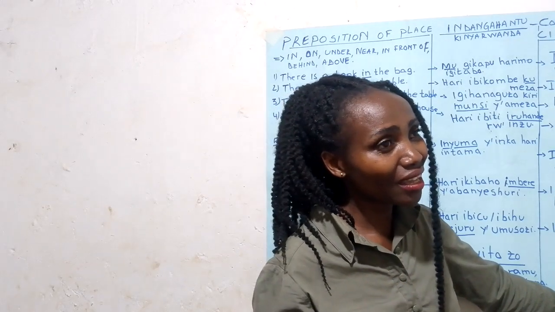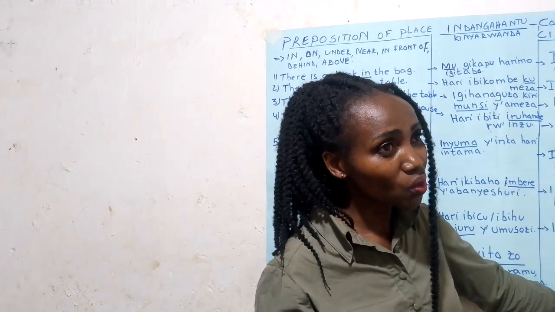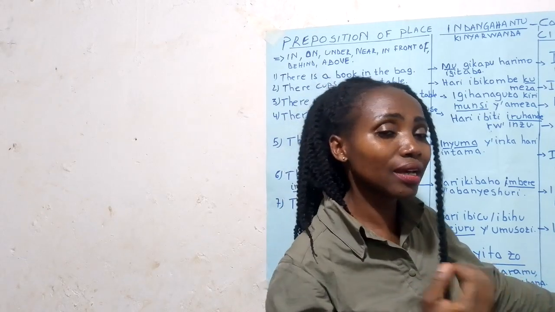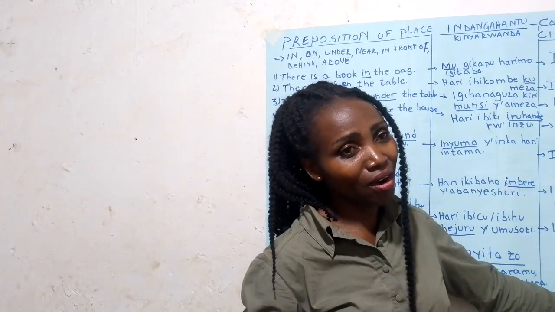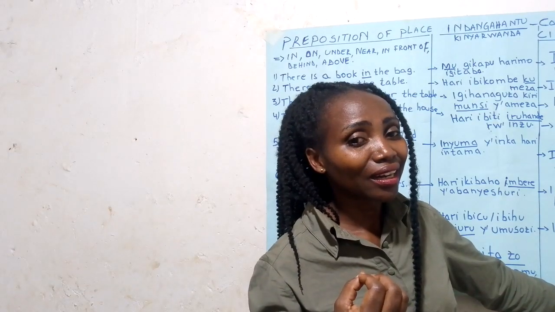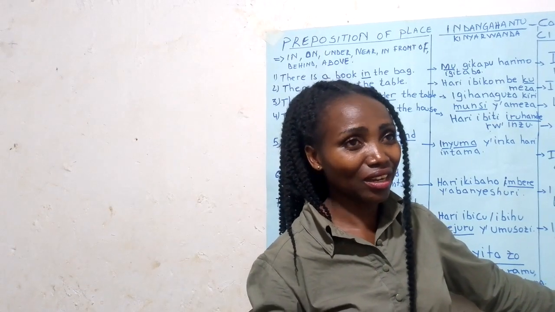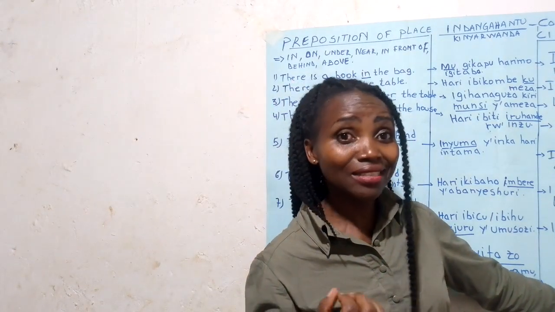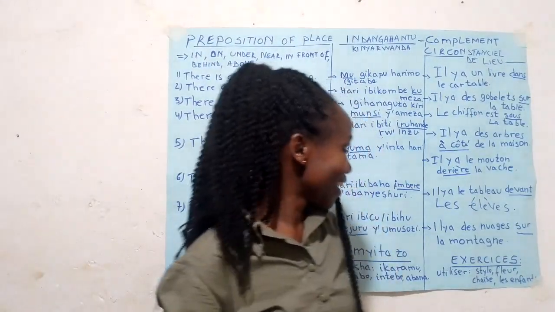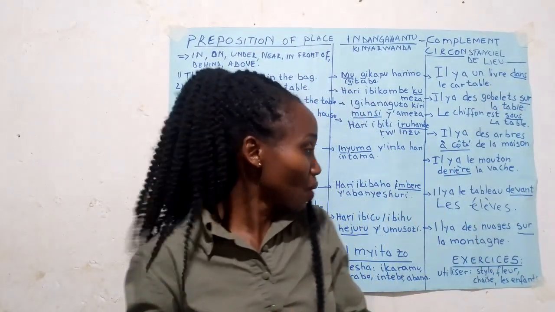La fleur est sous la table. Or, la fleur est sur la table. Or, la fleur est dans la classe. Or, la fleur est dans la maison. Oui? Or, you can use what you want.